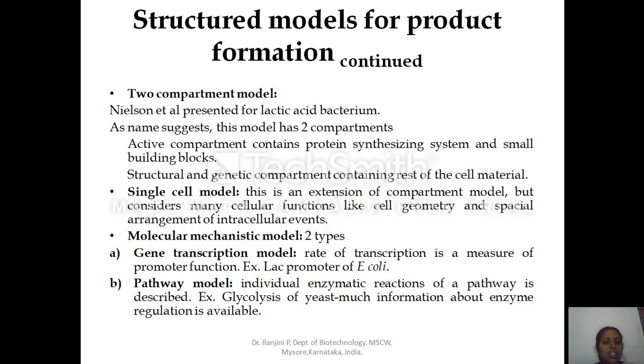The best example is the lac promoter of E. coli. Next is the pathway model. Individual enzymatic reactions of the pathway are described. The best example is glycolysis of yeast. Much information is available on the enzyme regulation in glycolysis.